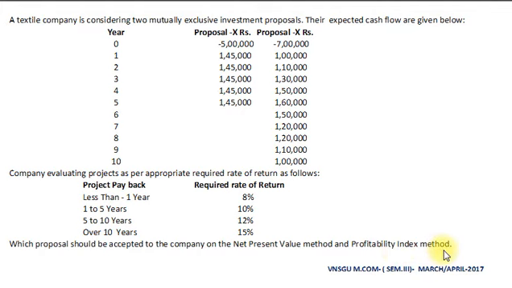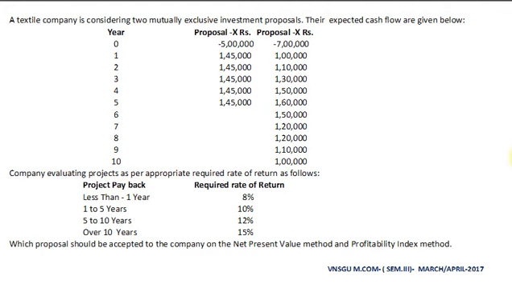Dear students, this particular sum is from Veer Narmad South Gujarat University, MCOM semester 3, March-April 2017 paper. Okay, let us understand the question. Here the final decision will be taken on the basis of net present value and profitability index of the proposals.